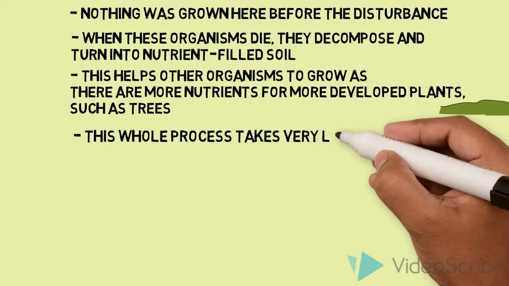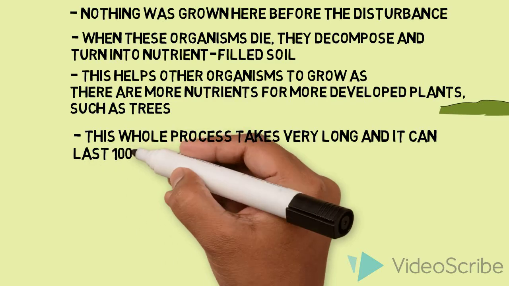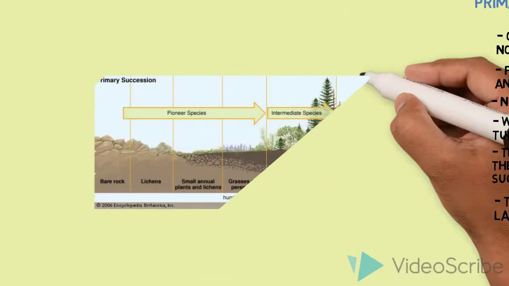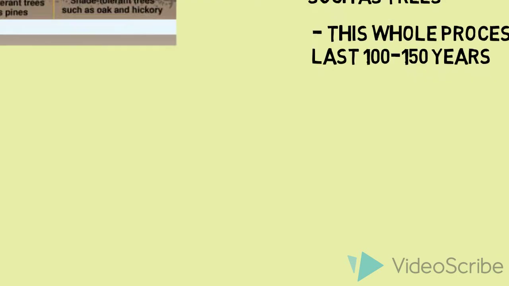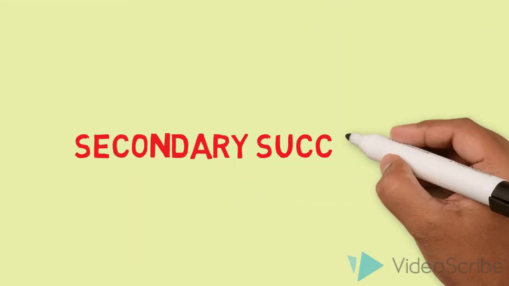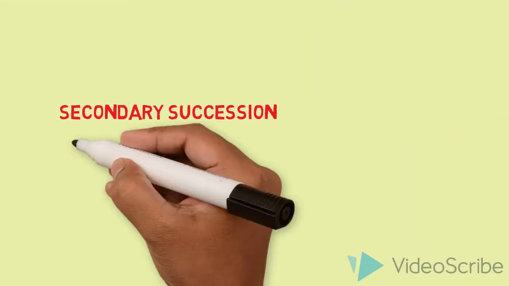This whole process can take very long, and it can go up to 100 to 150 years. Here is a perfect diagram for primary succession. The pioneer species take very long, and the other stages are much shorter.